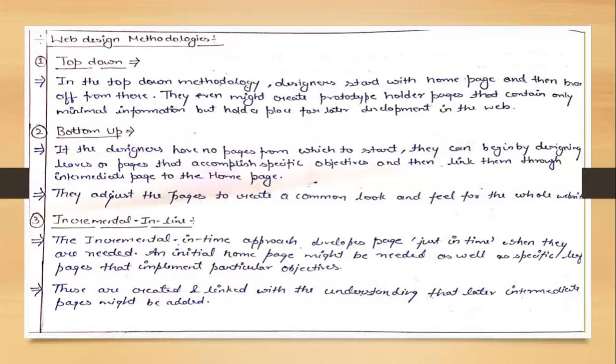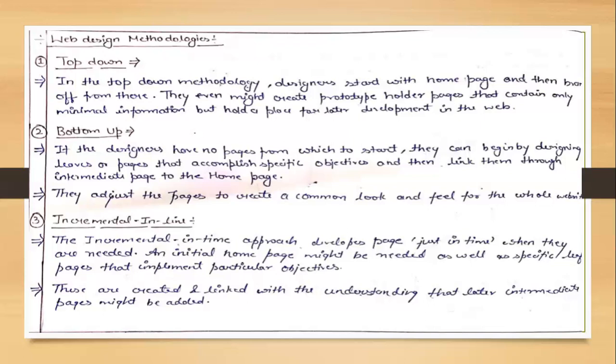They are created and linked with the understanding that later intermediate pages might be added. Initially, we can say we have created a blueprint, and that blueprint contains all the necessary information. Once the implementation is done, we realize that something is missing in that particular website, so we have to insert it at runtime.